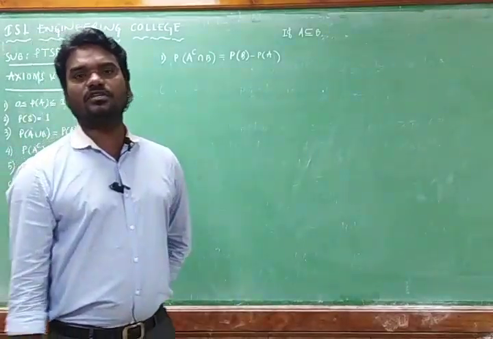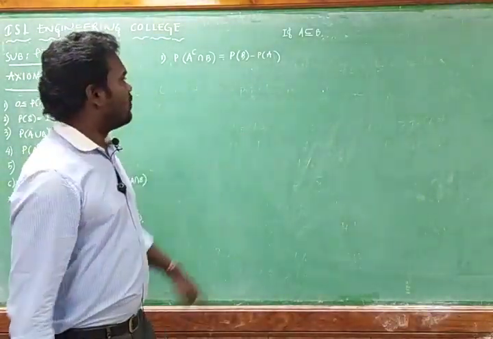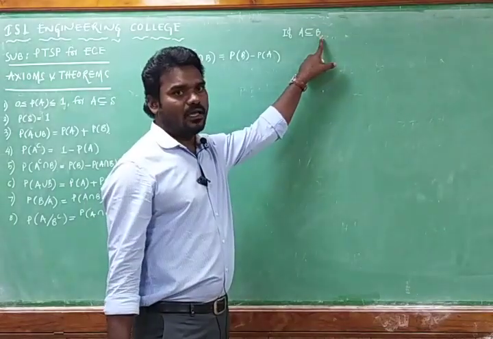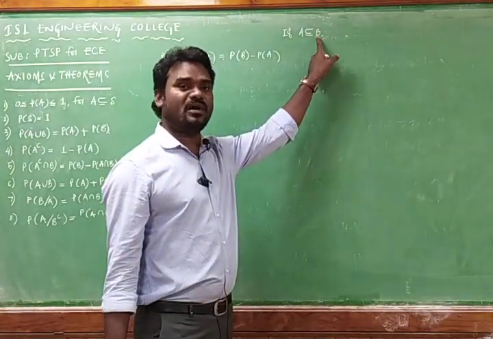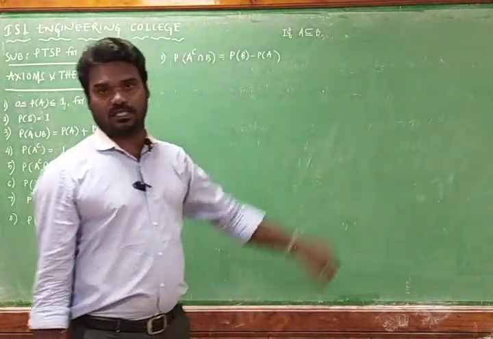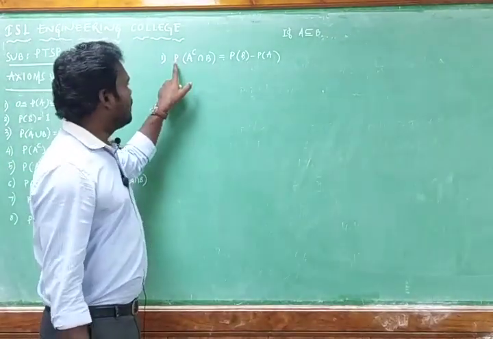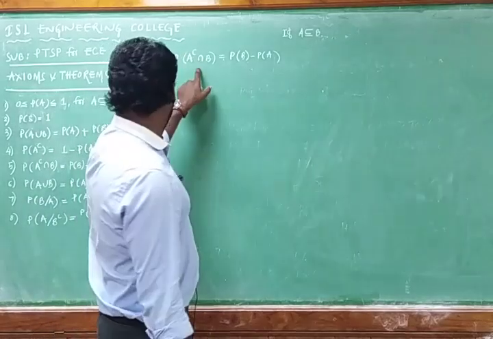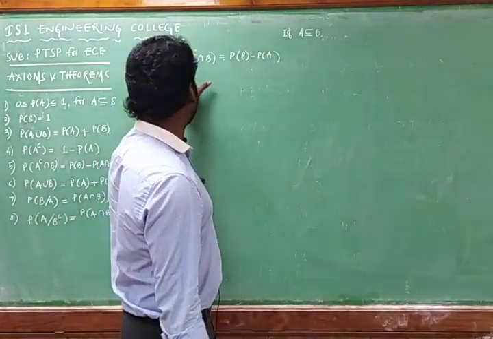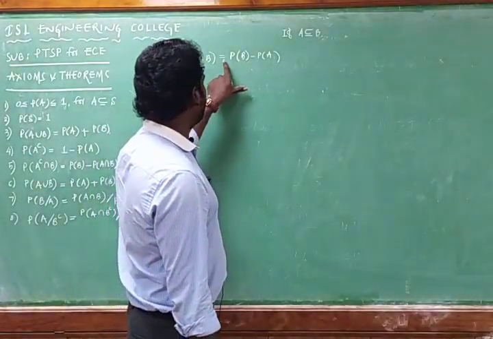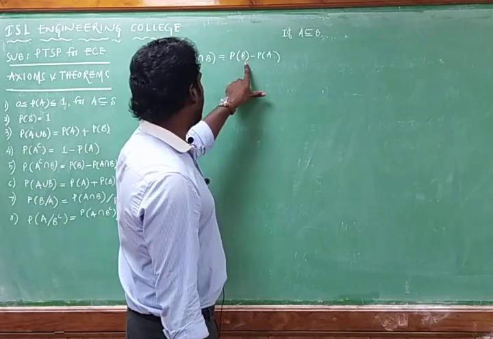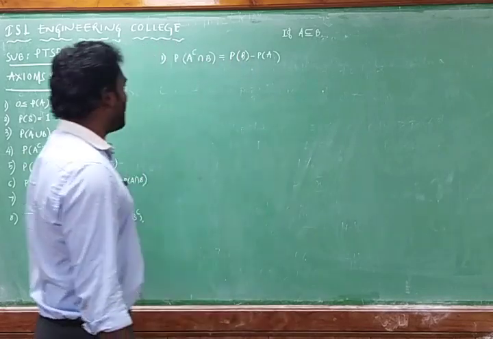That means we have two events A and B, where A is a subset of B, and these two events are the possible outcomes of a sample space. Using this data, we have to prove that the probability of A complement intersection B is equal to the probability of B minus the probability of A.